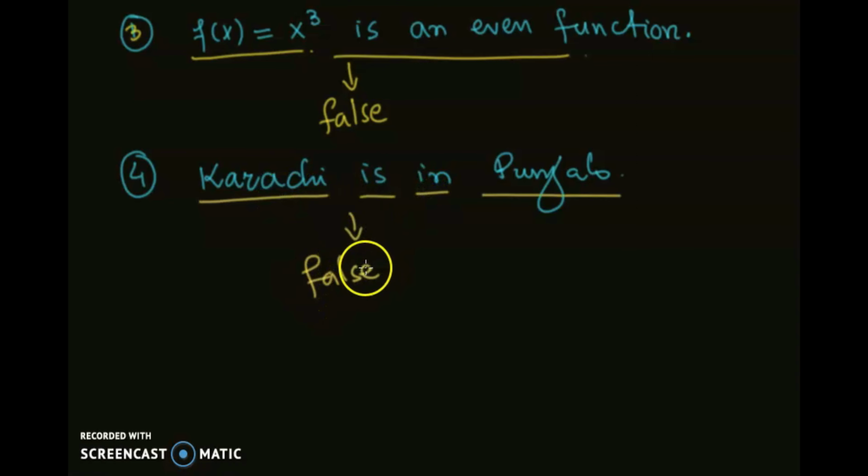So all of those examples that we have given, like Islamabad is the capital of Pakistan, 4 is an even number, f of x equal to x cube is an even function, and Karachi is in Punjab, are sentences which are either false or true, but not both at the same time. So we can say that all these examples are propositions. We can also have sentences which are not propositions.